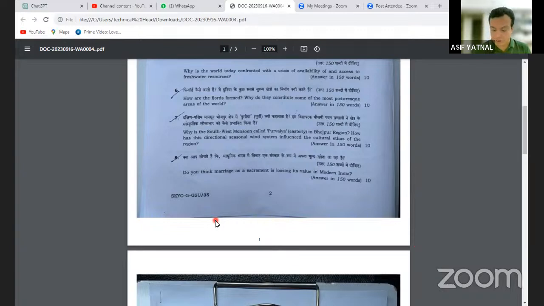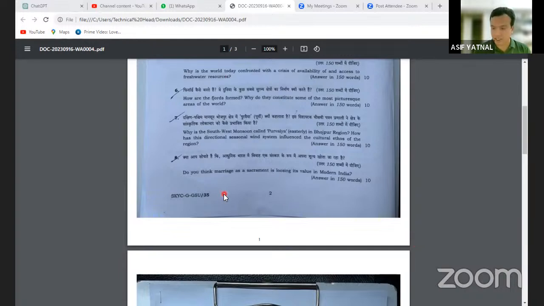Got it? Why? Can you tell me why marriage is losing its value? Because earlier marriage was considered sacred in India, but now marriage is losing its value in modern India. See, this is a trigger word, modern India. So effects of globalization in Indian society. So what do you think? Is it losing its value or not? Question to you: do you think marriage as a sacrament is losing its value in modern India?